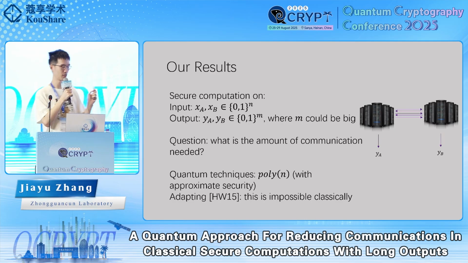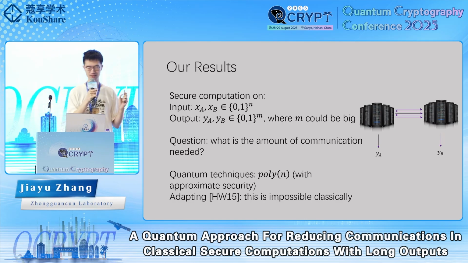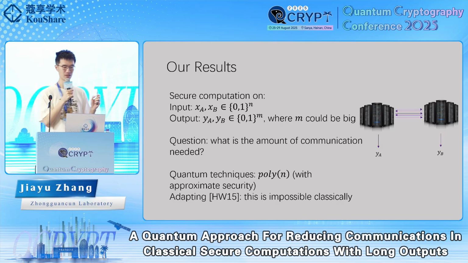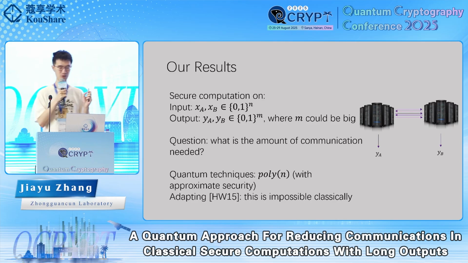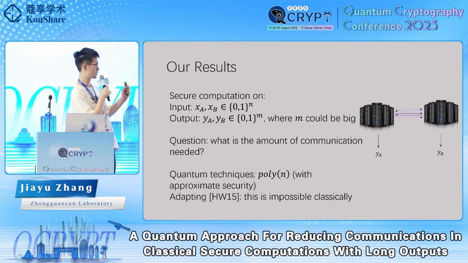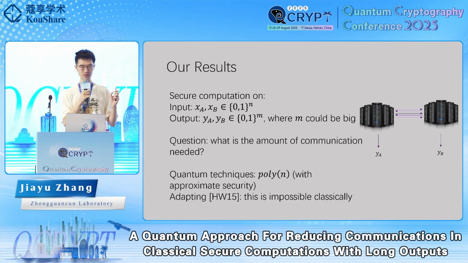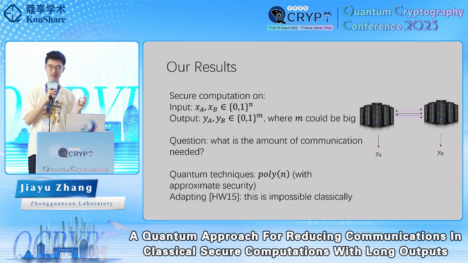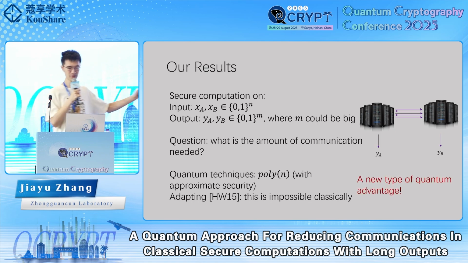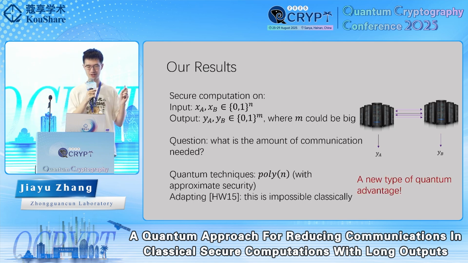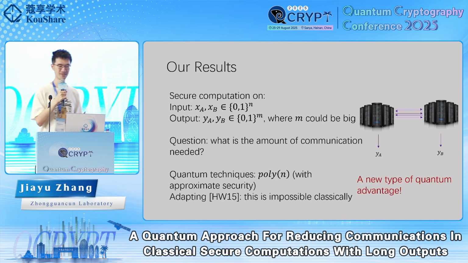We note that here we only achieve approximate security, which is weaker than the usual settings in classical cryptography, but we could still adapt the results in HW15 to our setting. And even with approximate security, this is still impossible classically. In summary, we have achieved a new type of quantum advantage.